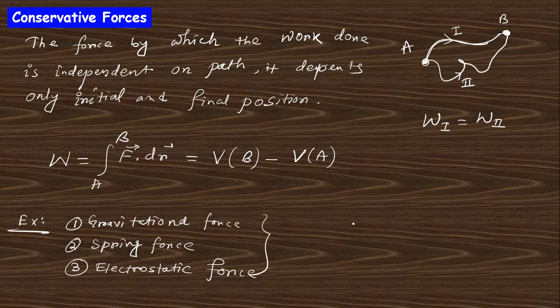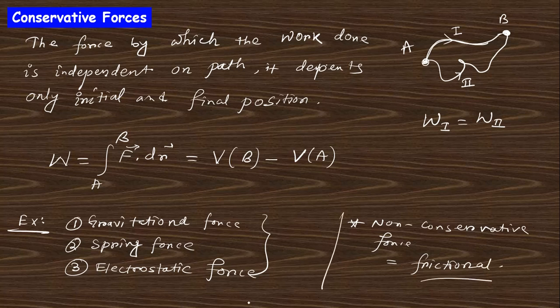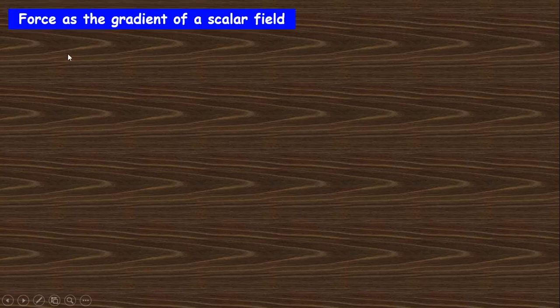If you want an example of a non-conservative force, it is the frictional force. Frictional force is non-conservative, because due to the frictional force the work done is lost, and it cannot go back to its position. You can remember it like that. Now, if you want to know about force as a gradient of the scalar field.